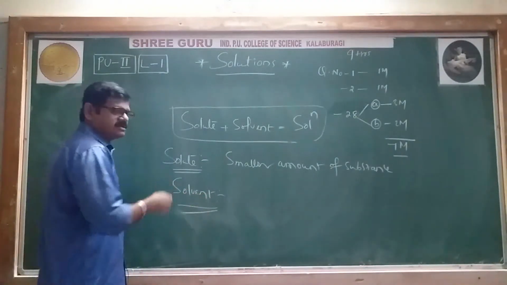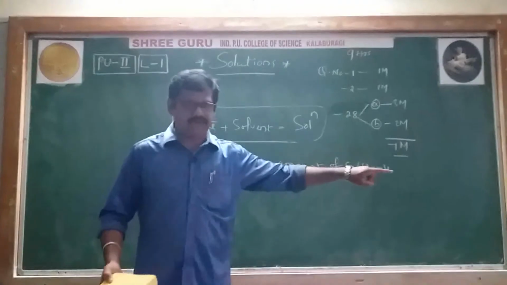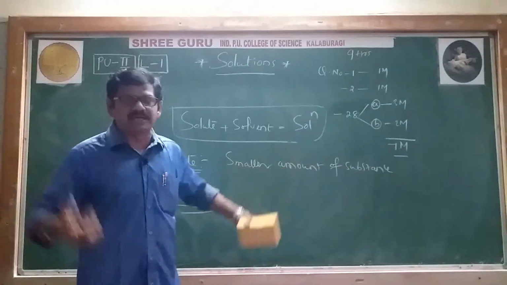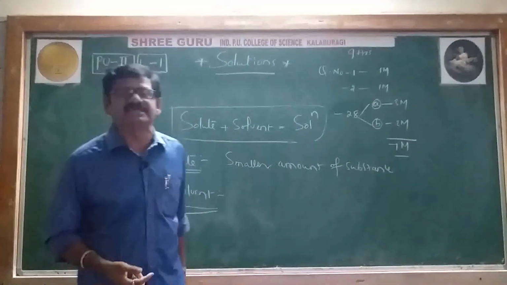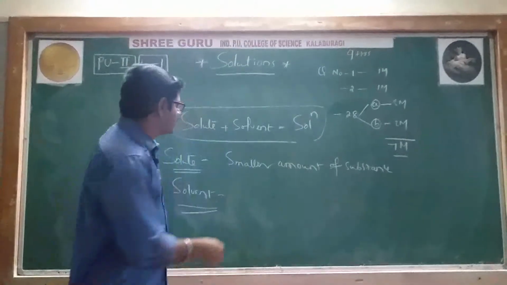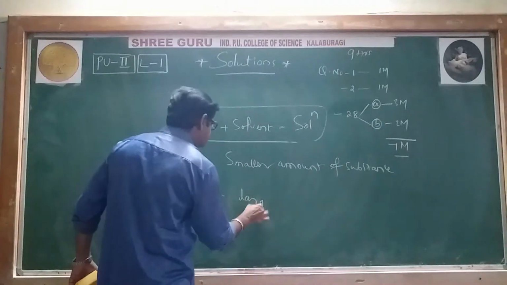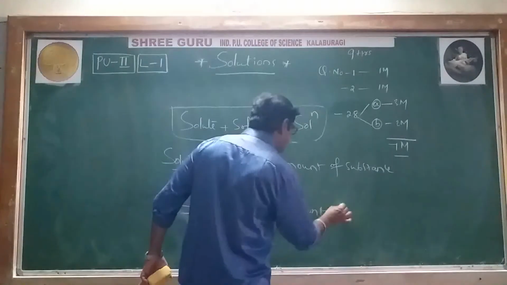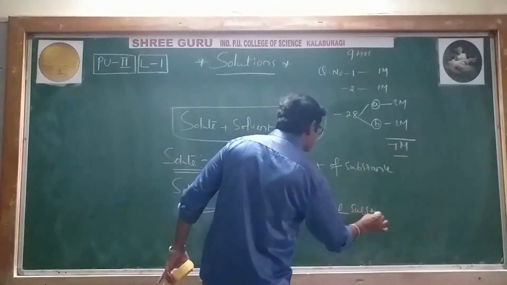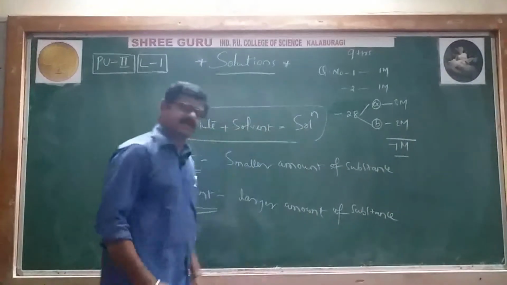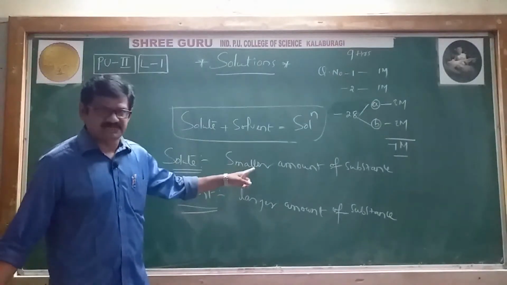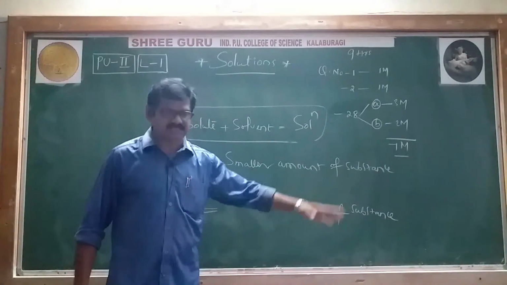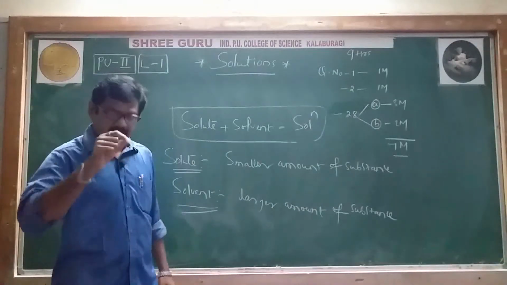And then the solvent. We have added salt as well as water, and in that the water quantity is more. The larger quantity, the larger amount of substance, is called the solvent. I'll repeat: the smaller amount of substance is called the solute, and the larger amount of substance is called the solvent.